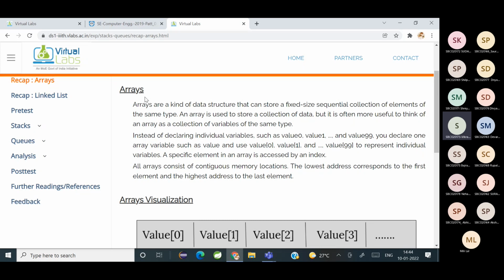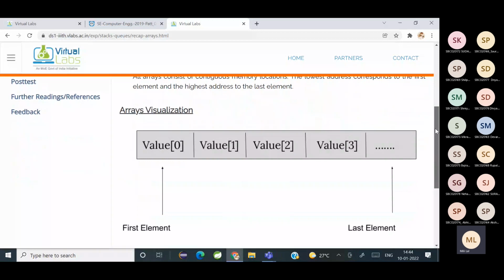Array is a data structure, ma'am. Array is a data structure, but what else do you know about arrays? Array contains elements of similar data type. Yeah, linear type, similar data type. As you can see here on the screen, the elements are going to be stored in contiguous memory locations. That means one after the other. And it is going to store similar elements. मतलब integer, अगर array को integer declare किया तो it will store integer elements.